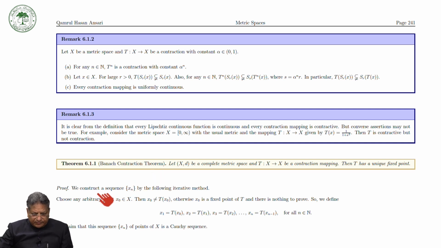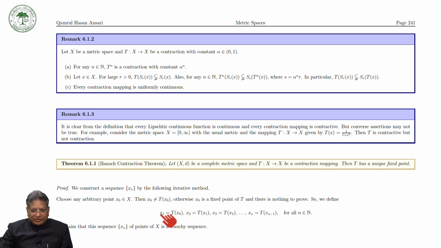So we construct a sequence xn by the following iterative method. We choose any point x0 in X, which is not equal to T x0, otherwise x0 would be a fixed point of T, and then there is nothing to prove. So we start from x0 and define x1 as the image of x0.